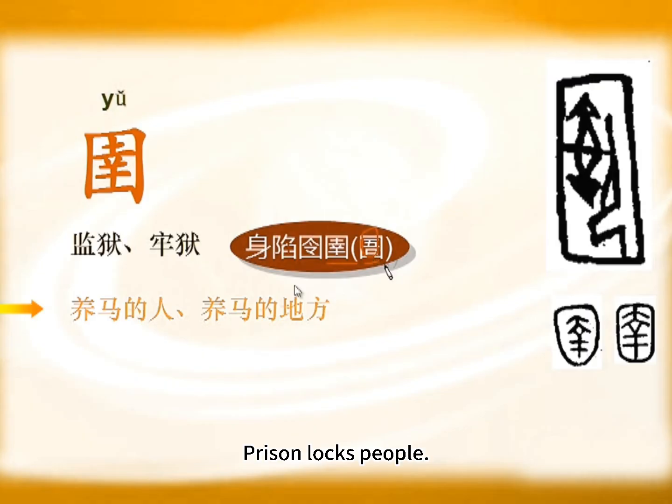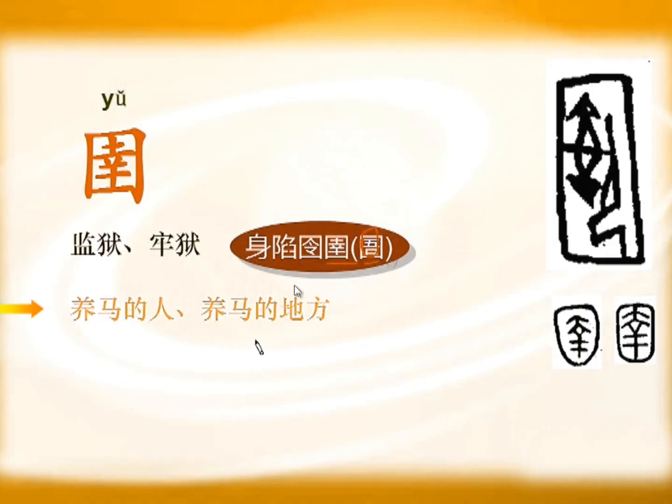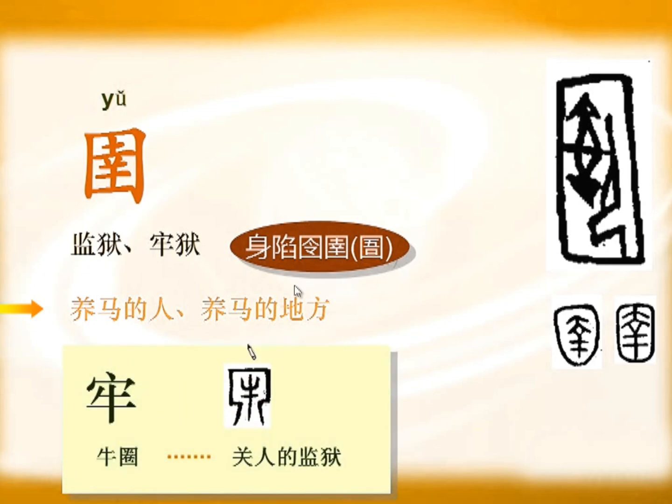Prison locks people. Horse breeding also confines horses. So yu extended to mean horse breeder, horse farm. Similar extension method as lao. Lao originally means cattle pen. From the form we see.